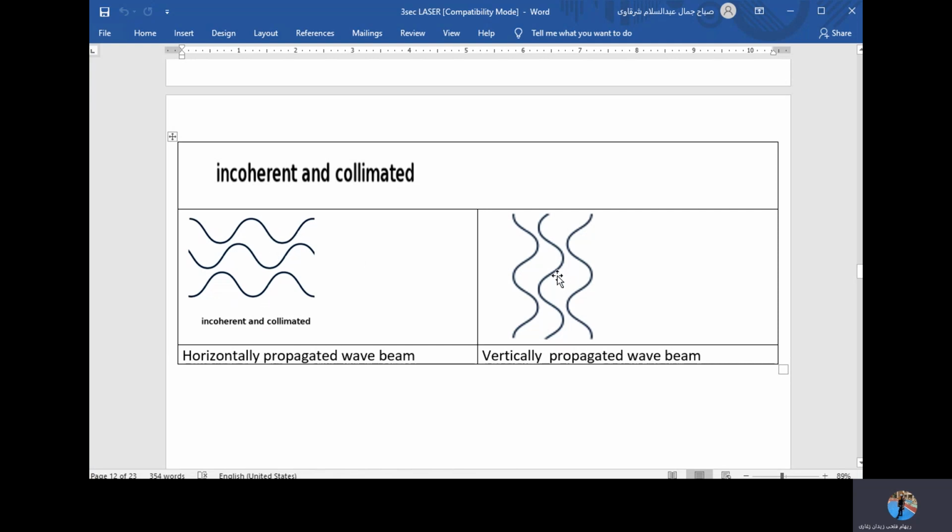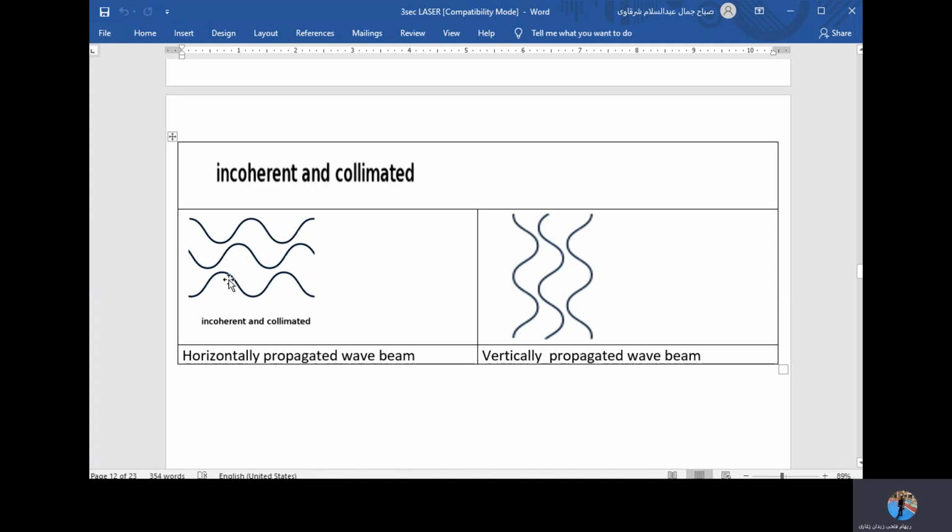This one is incoherent with this one, and this one is incoherent with that one, but both of them are collimated. What do you mean by this? They are parallel. This wave is parallel to that wave, parallel to that wave. They are parallel in the direction of propagation, but they are incoherent with each other.